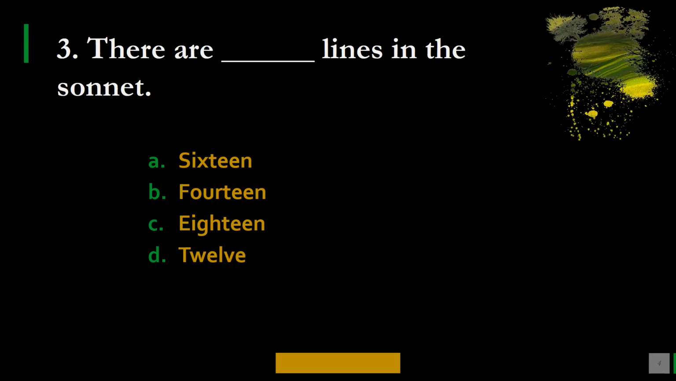Number 3. There are dash lines in the sonnet. Options are A. 16, B. 14, C. 18, and D. 12. Please note down your option, and the correct option is B, 14 lines. Sonnet is basically known for a poem which has a very strict form of 14 lines. If you find a poem with 14 lines, you can say it is a sonnet. So sonnet can be recognized by its form of 14 lines. This is a basic feature of sonnet. Next question,